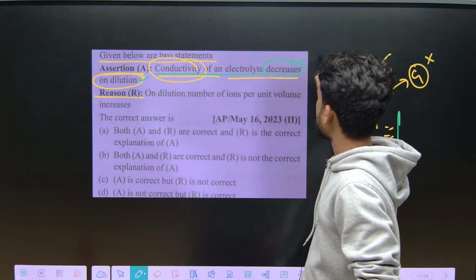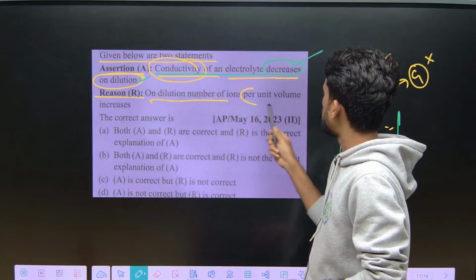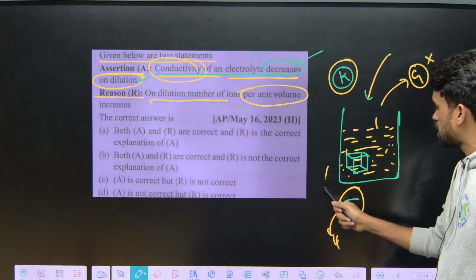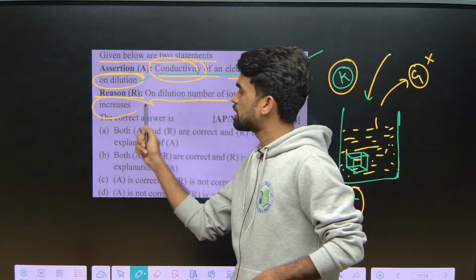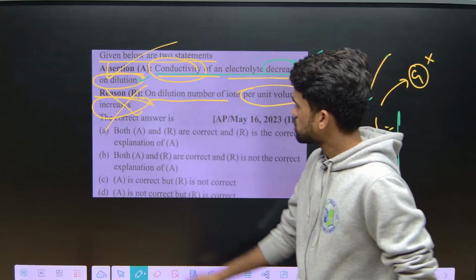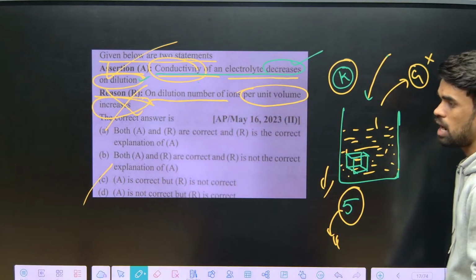Next, on dilution, what happens to the number of ions per unit volume? Number of ions per unit volume decreases. But they are saying it is increasing. So the reason is incorrect, the assertion is perfect. So A is correct but R is not correct. This is how you need to answer the question.